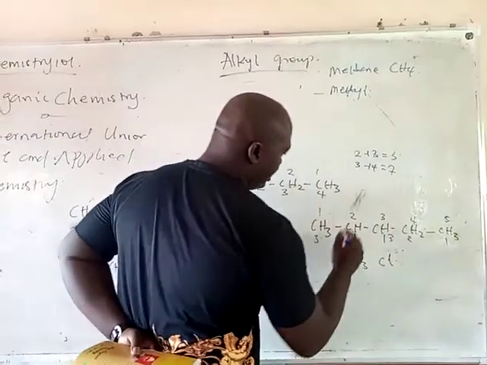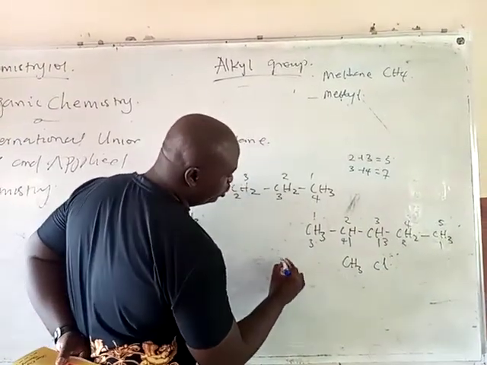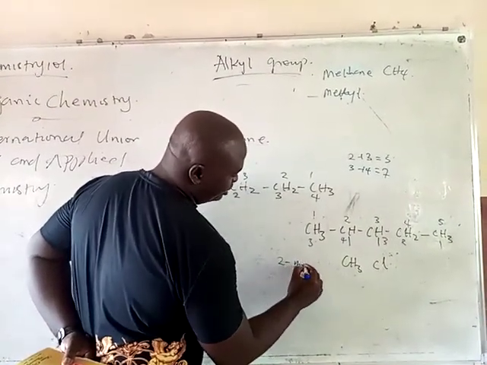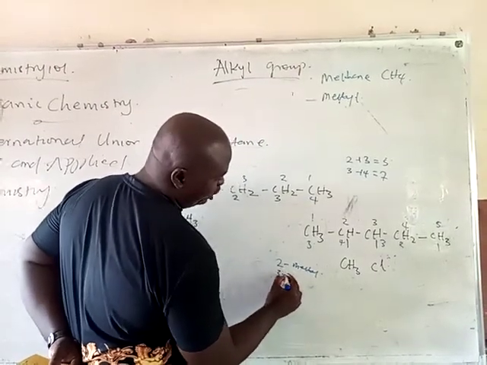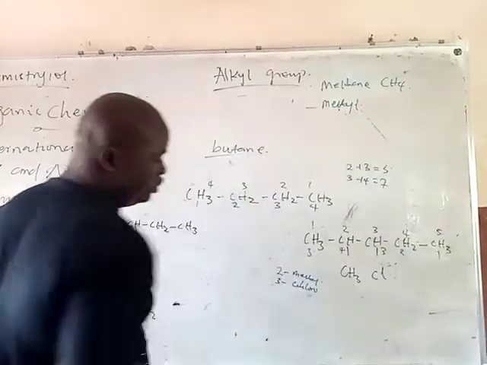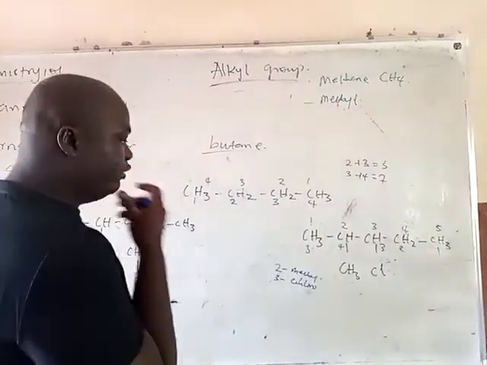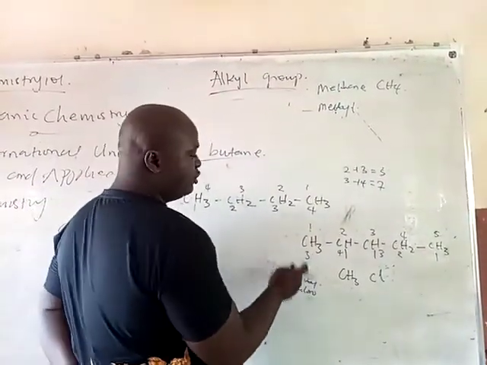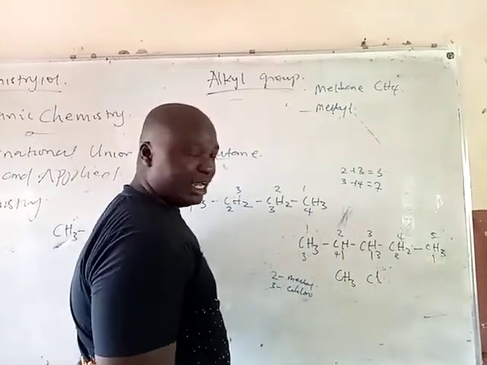So here, at 2 you have methyl, and at 3 you have chloro, the halogen. Another trick is that before we name this, we have to arrange the names in alphabetical order.